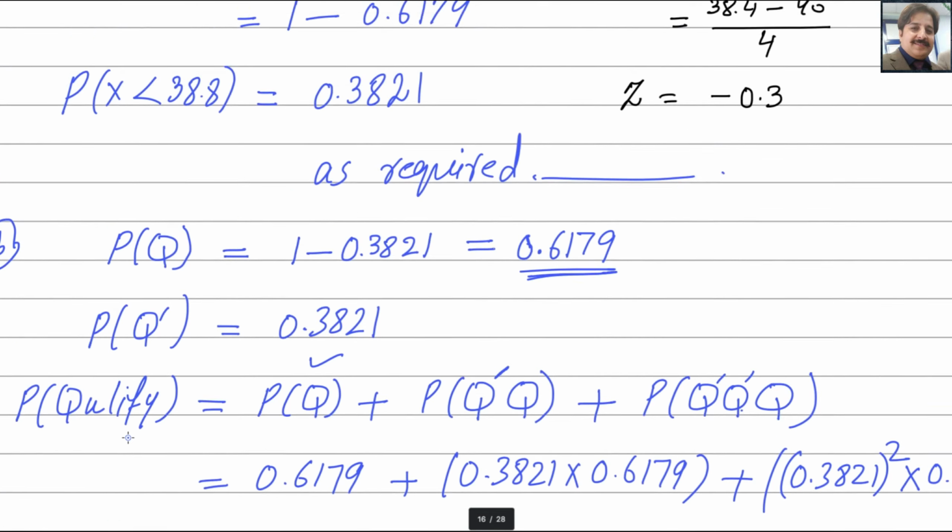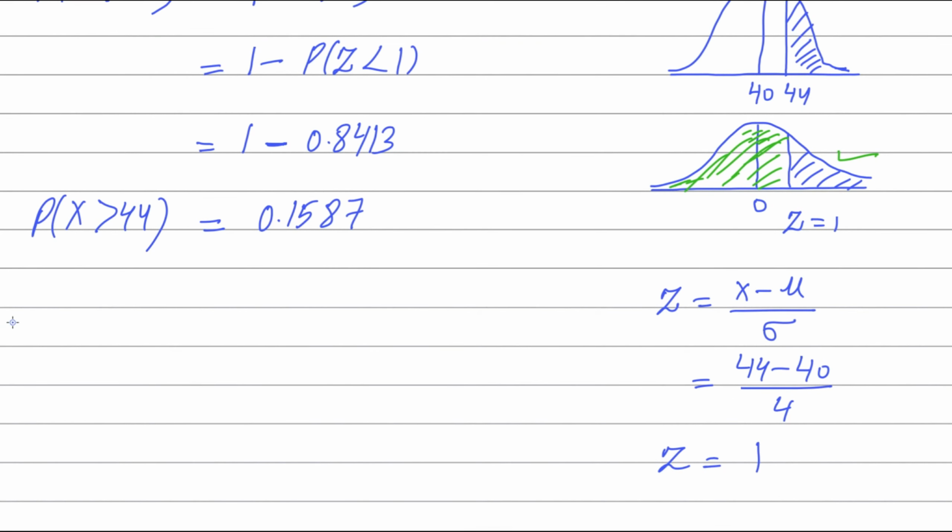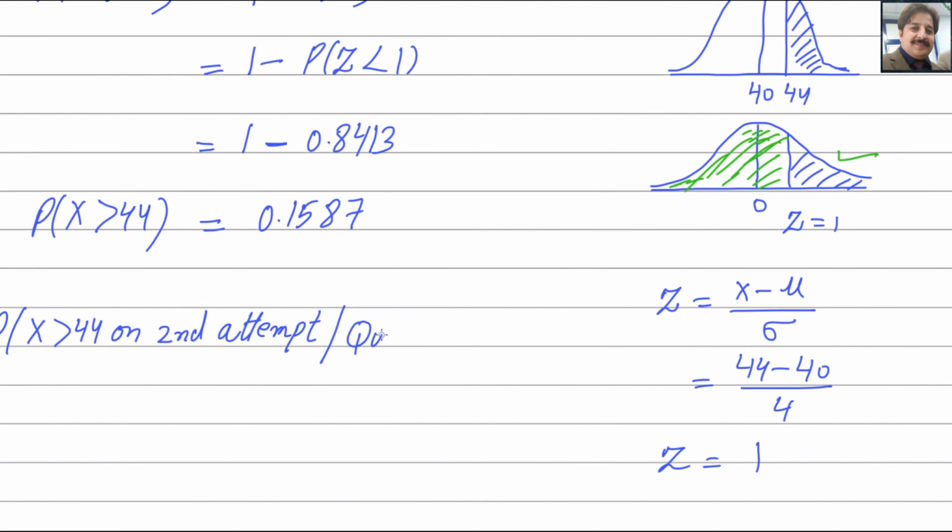Let me go back to the question again. What do we need to find? We need to find the probability that this athlete qualified for the final on their second throw. The first throw did not qualify, the second throw he qualified, and he threw more than 44 meters. So you have to find the probability of x more than 44 on the second attempt, given that he qualified for the final.